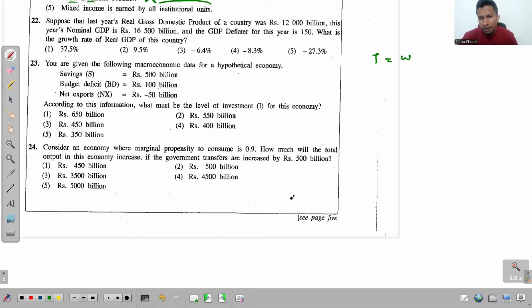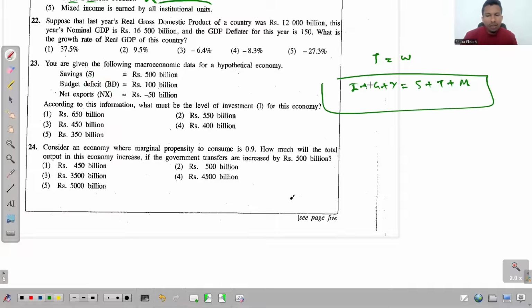Injections equals withdrawals. So what are the injections? We write I plus G plus X. And what are the withdrawals? We write S plus T plus M. Right? And they ask us to recognize the level of investment, and savings is given, budget deficit is given. So when you look at this thing, you don't see the budget deficit. But wait, I'll show you that properly.